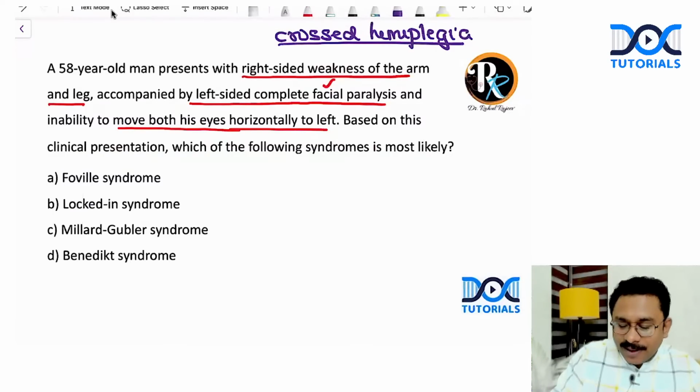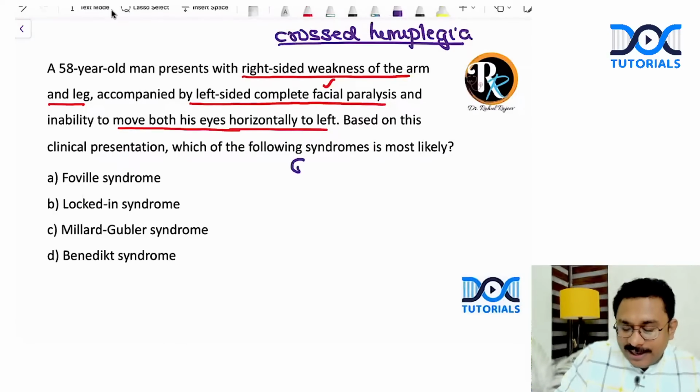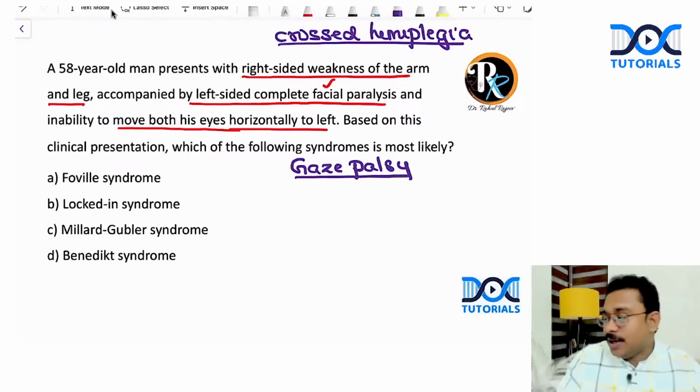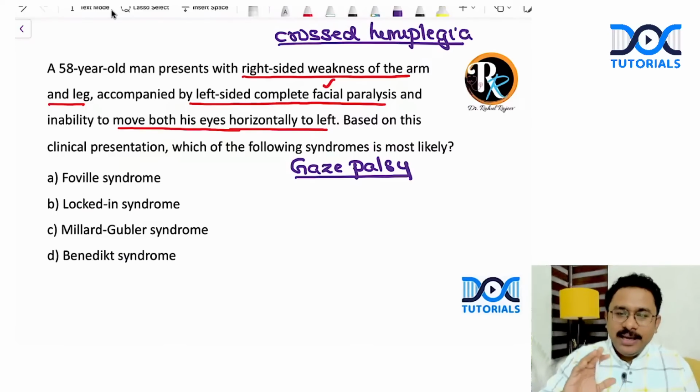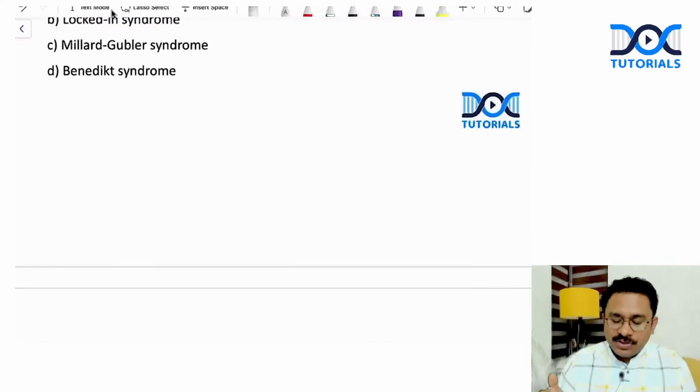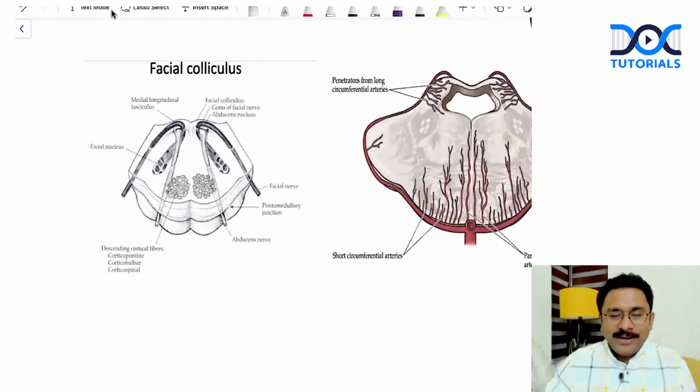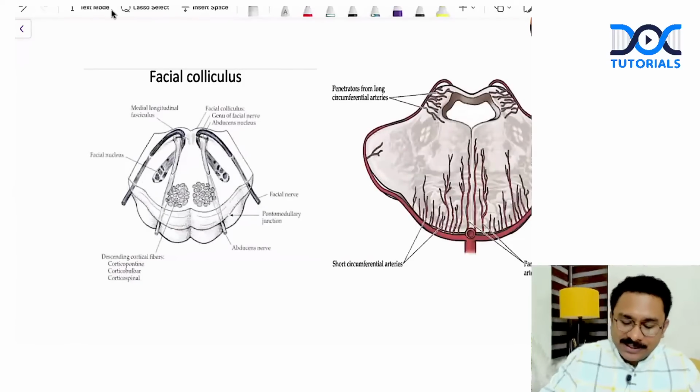This is nothing but an abducens nucleus palsy or a gaze palsy. I call this a gaze palsy. So it is not the abducens nerve that is involved. It is the abducens nucleus that is involved. Yes or no? So based on this presentation, what syndrome is most likely? I'm already confident that this is some sort of a pontine stroke. Yes. And since it is involving the left half of the pons, let me just come to this. Look at this diagram, which I've shown you in my lectures also.